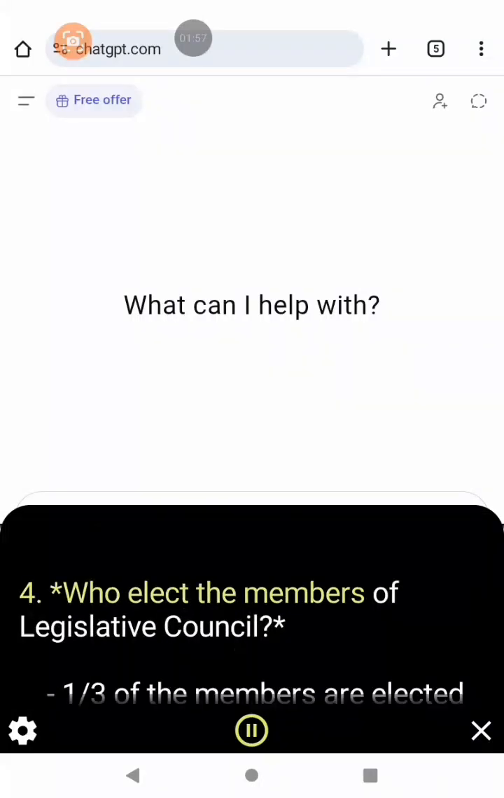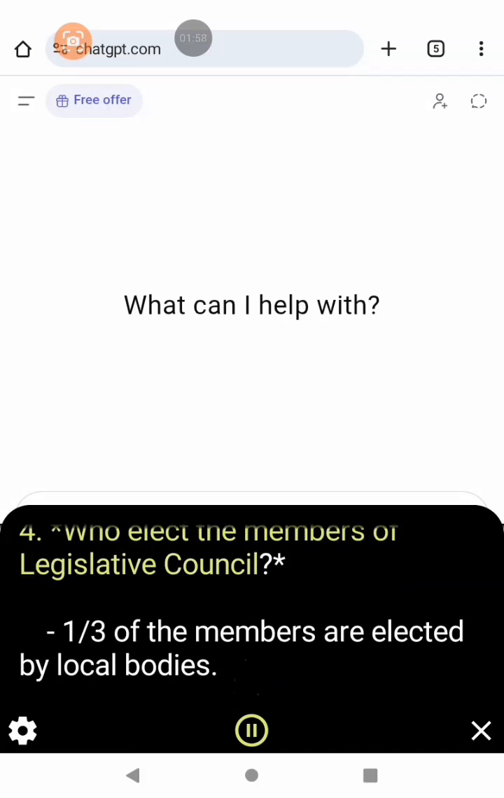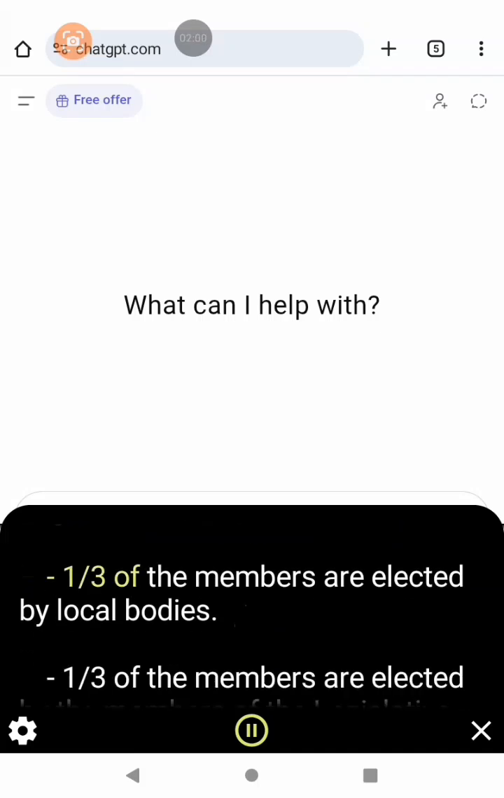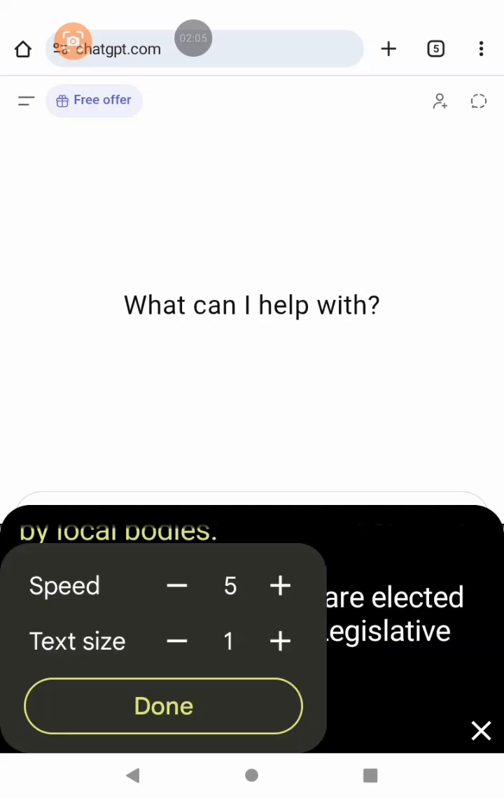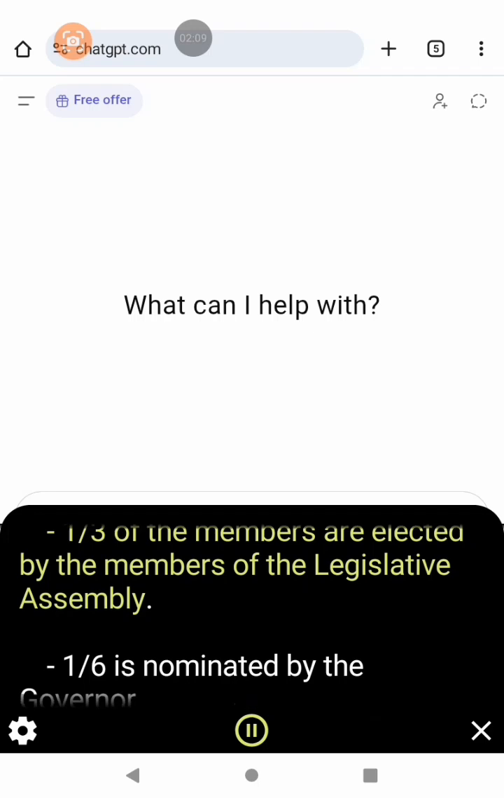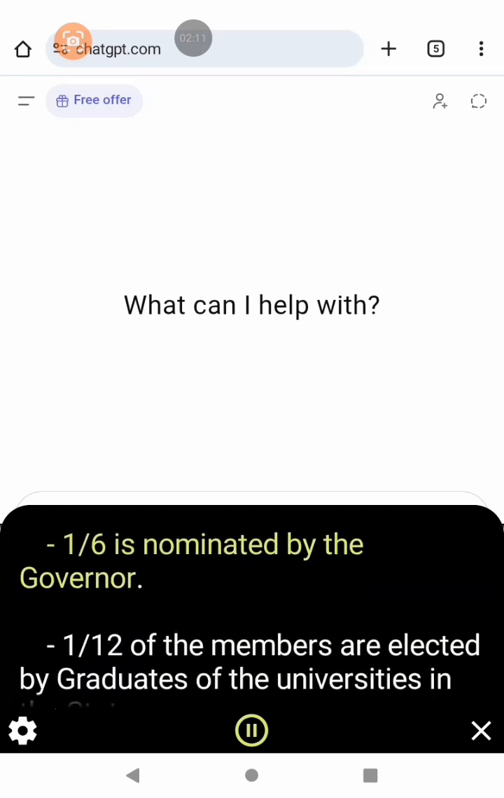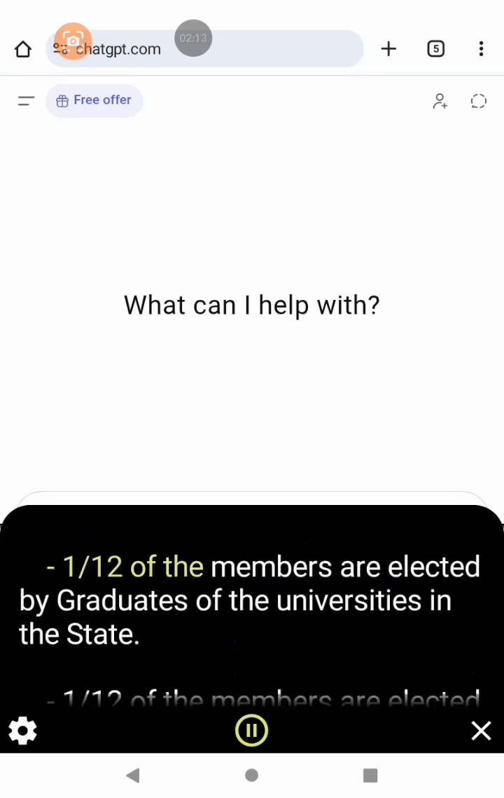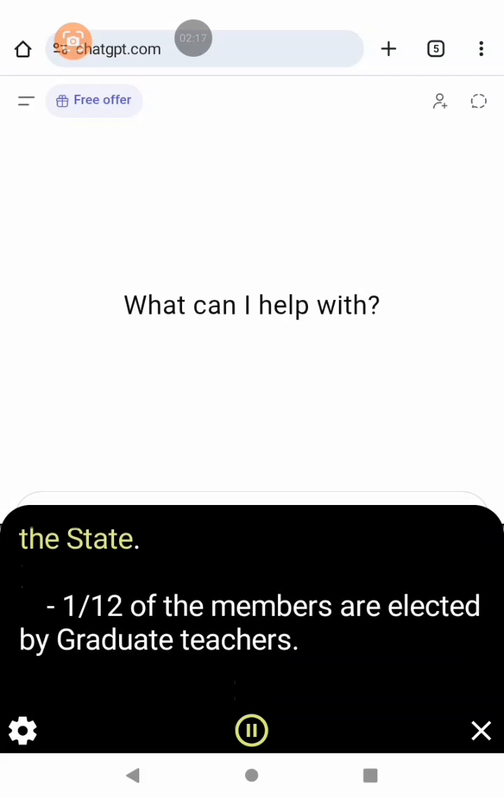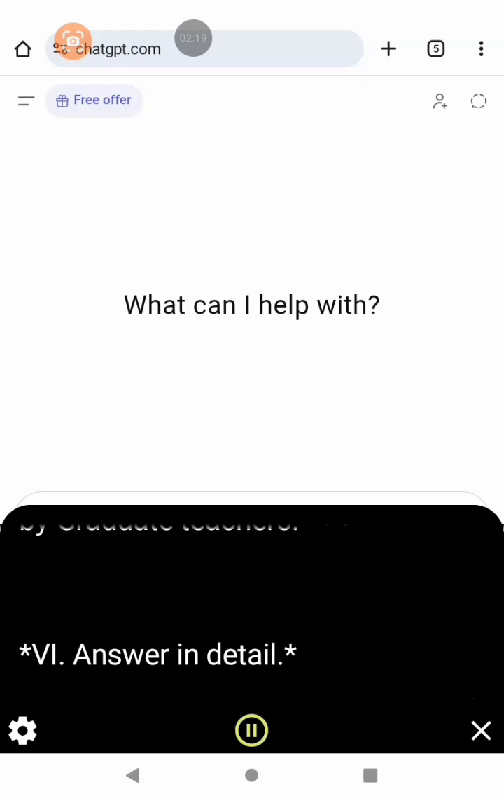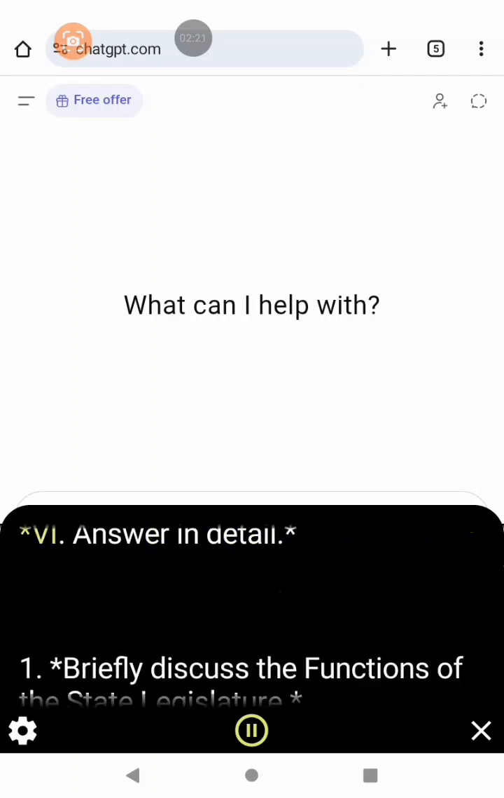4. Who elect the members of the Legislative Council? 1/3 of the members are elected by local bodies. 1/3 of the members are elected by the members of the Legislative Assembly. 1/6 is nominated by the governor. 1/12 of the members are elected by graduates of the universities in the state. 1/12 of the members are elected by graduate teachers.